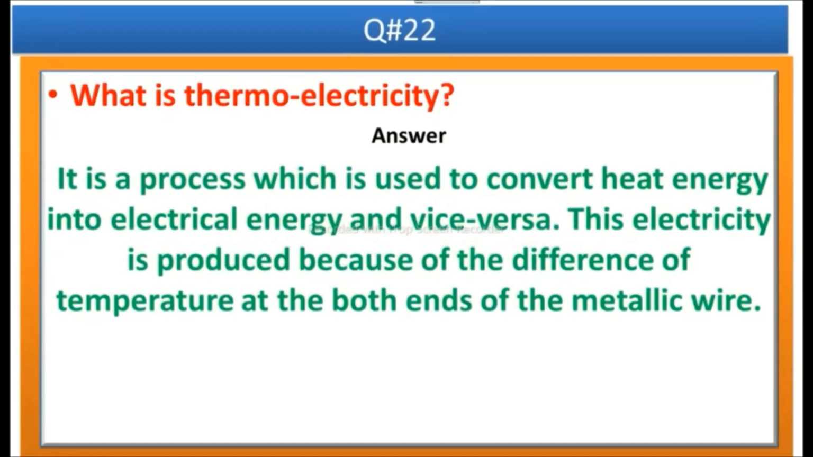Answer is, it is a process which is used to convert heat energy into electrical energy and vice versa. This electricity is produced because of the difference of temperature at the both ends of the metallic wire.